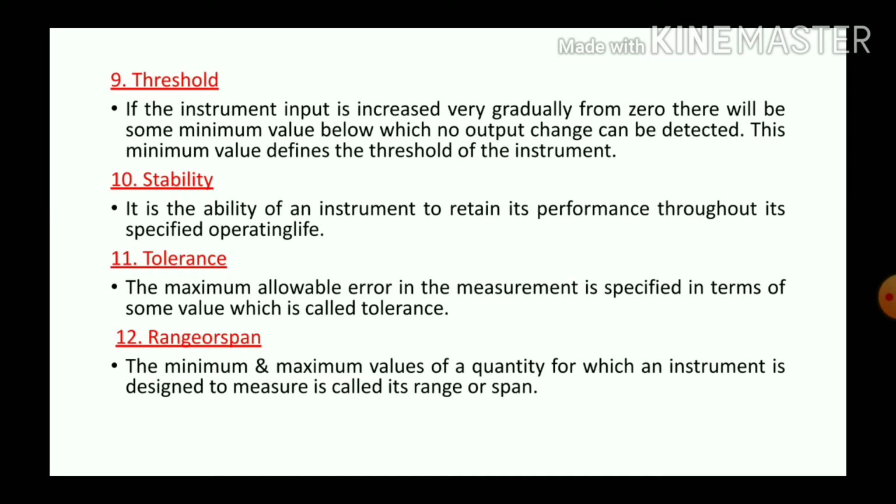I already told that in some cases if we are applying some input to the instrument, there will be no output. And if we are increasing the input, the output is present. The minimum input required to produce the output is called threshold.